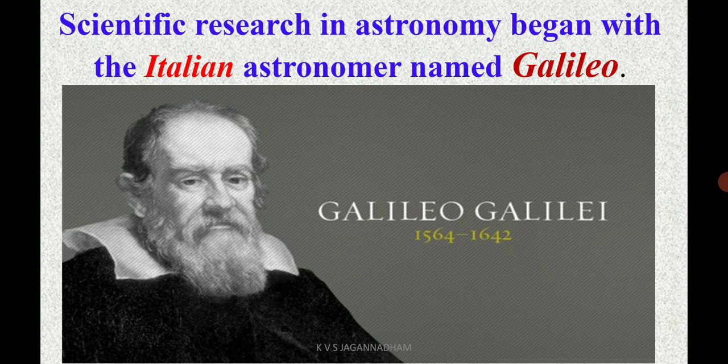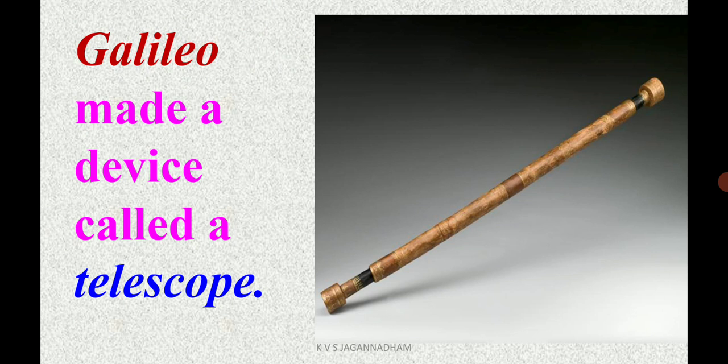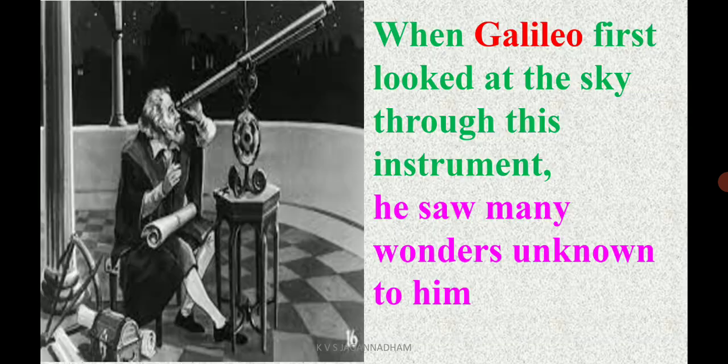Scientific research in astronomy began with whom? With an Italian astronomer named Galileo Galilei. Galileo Galilei invented an instrument called the telescope. With the help of this telescope, he looked into the sky and found many objects which he did not know prior to it. He saw many wonders.